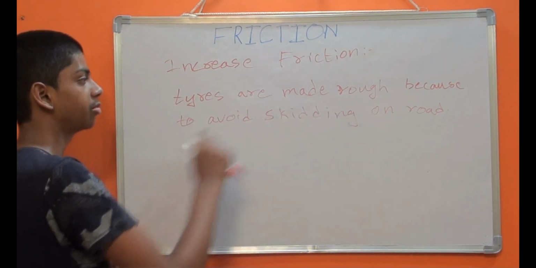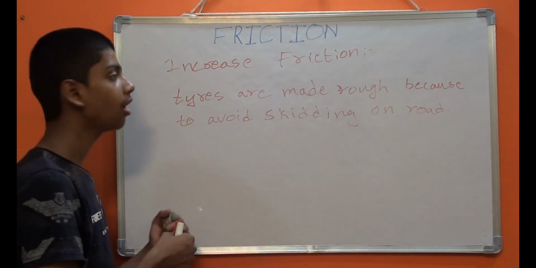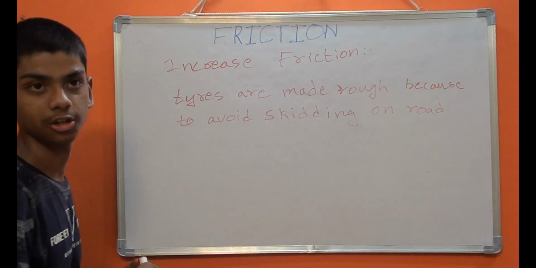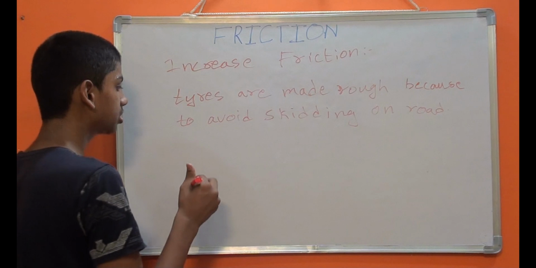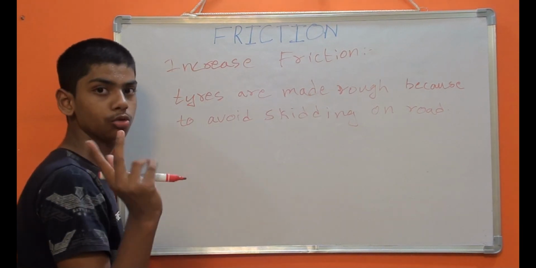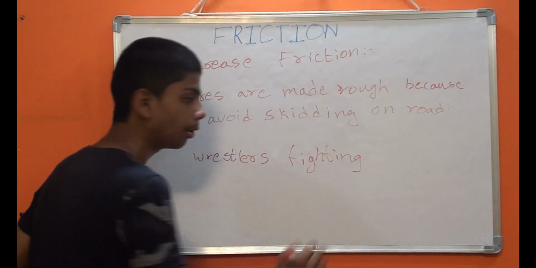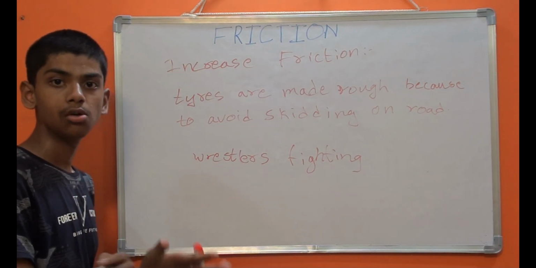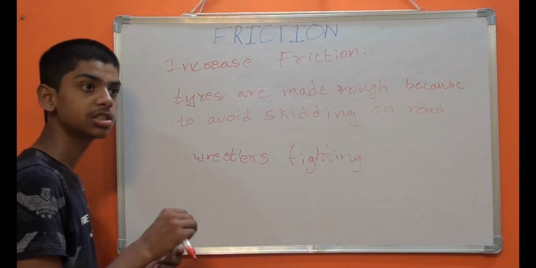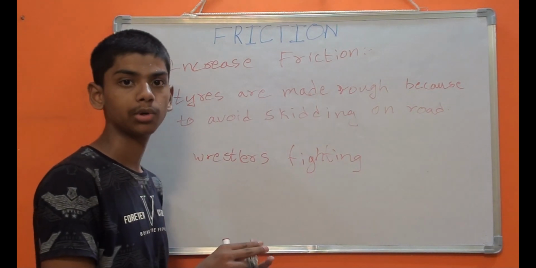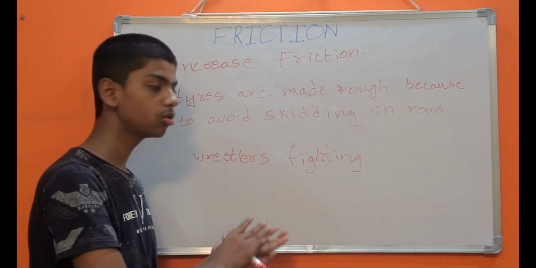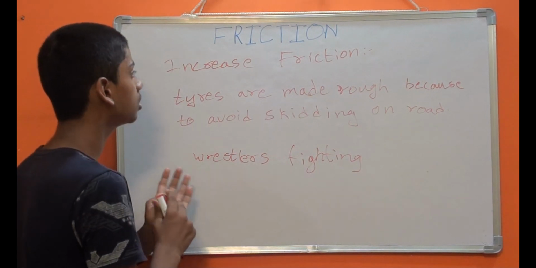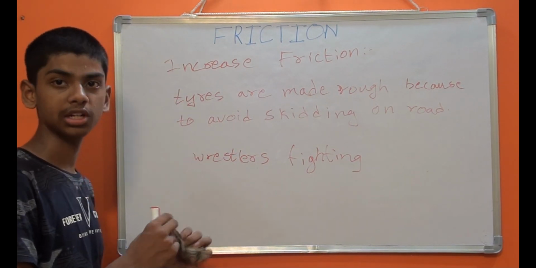That's why tires are made rough. The second way is, let's take two wrestlers fighting. Before they start the fight, they rub their hands with soil. This is to give a better grip, which means to increase friction.